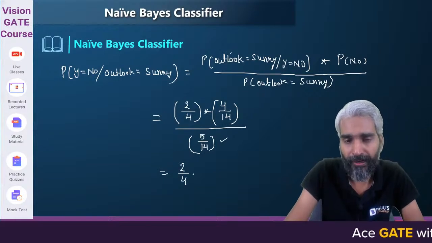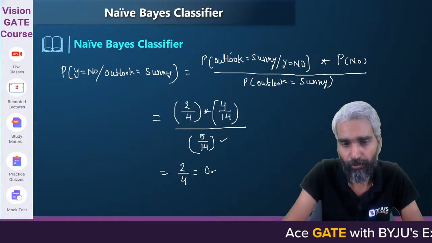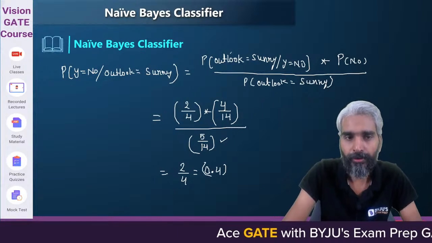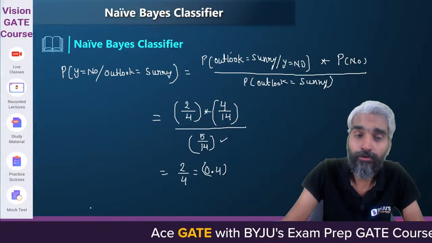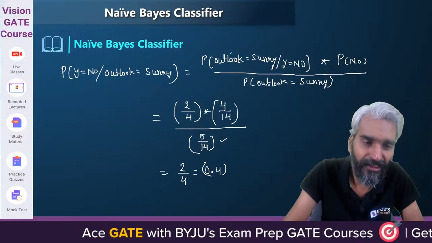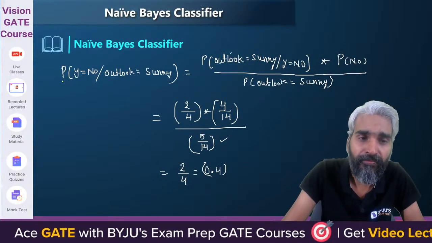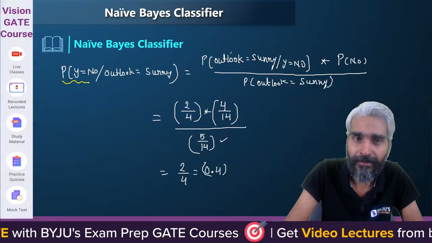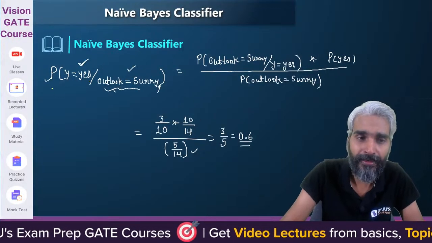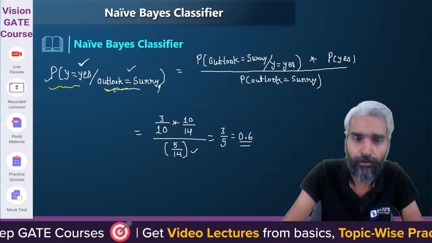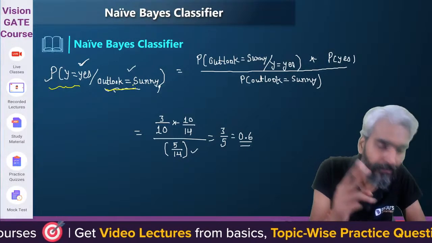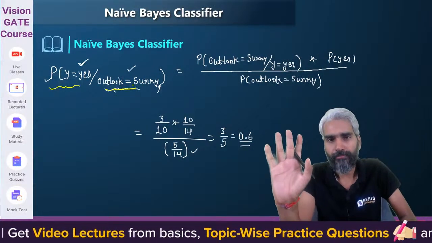Sir, what will be 2 by 5? Sir, 2 by 5 is actually 0.4. Do you realize? So, what do you see? Very first thing: the probability of the match not being played when the outlook is sunny and the probability of the match being played when the outlook is sunny, the summation should be 1. Yes or no?